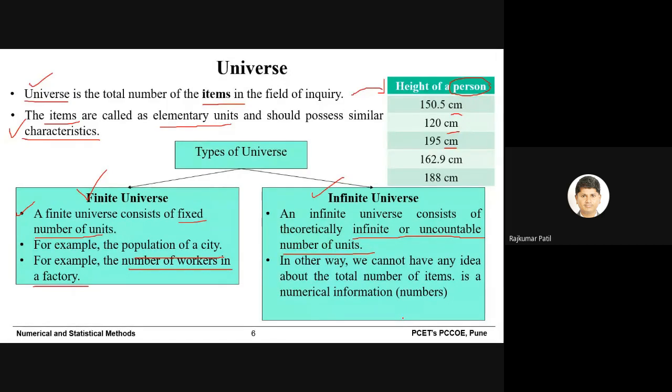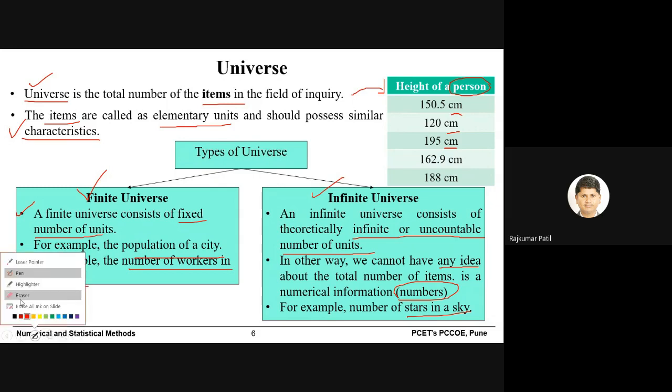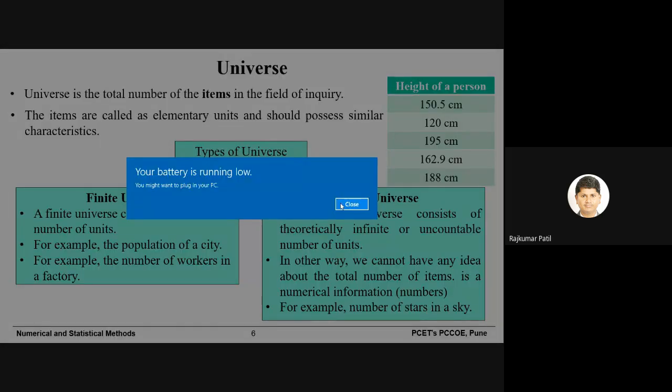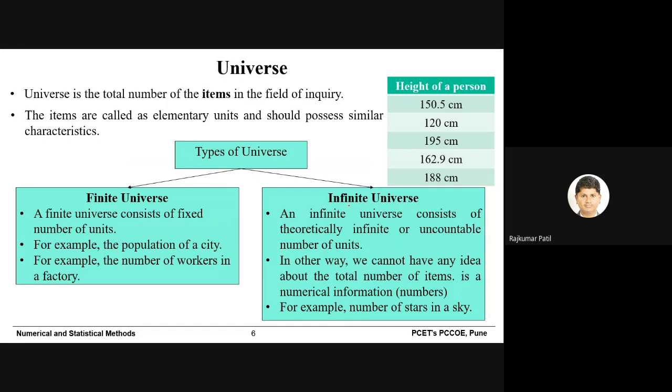Or as I already mentioned, we cannot have any idea about the total number of items in a numerical information. Very difficult. How many pieces are there in 1 kilo of sugar? Very difficult. Again, the number of stars in the sky, impossible to count, right? So when I say infinite universe, it means you cannot count. When I say finite, it means you can count. This is the basic difference between these two terms.